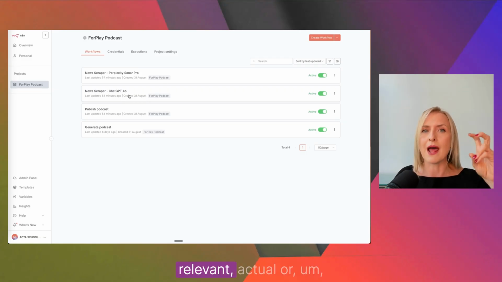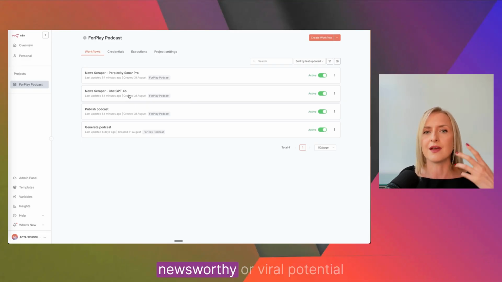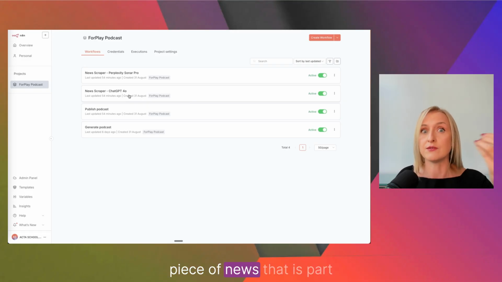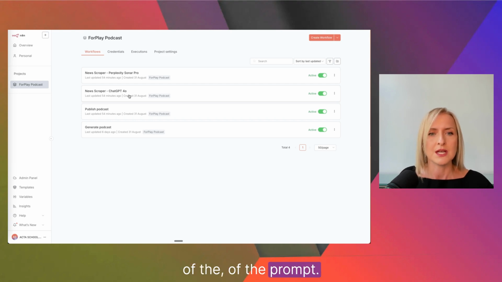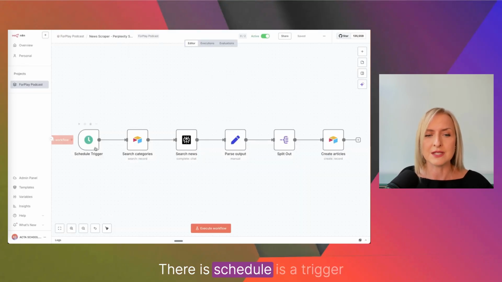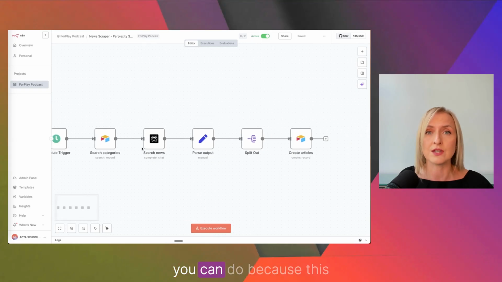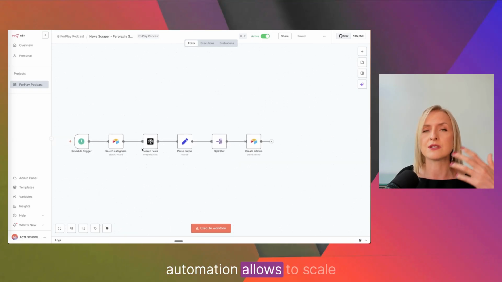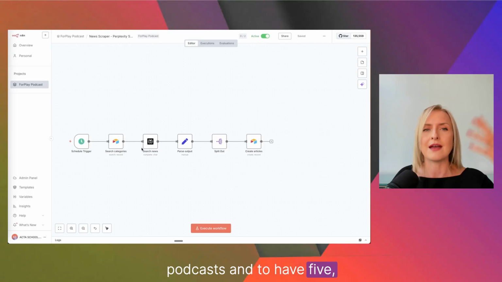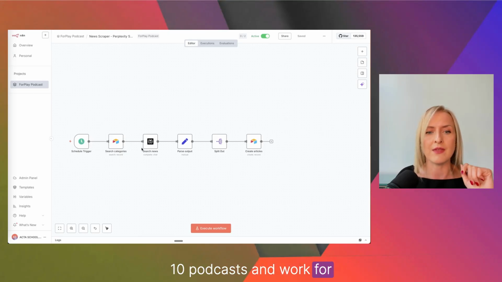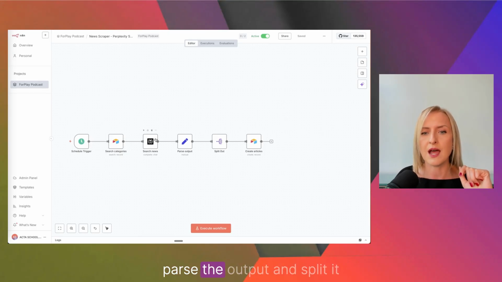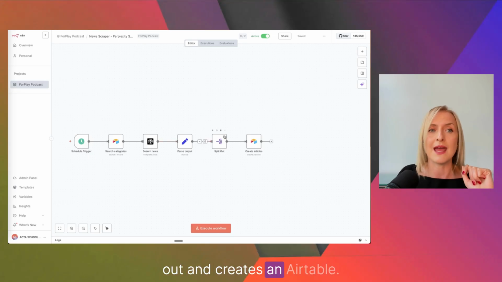What does it mean, a relevant, actual, or newsworthy or viral potential piece of news? That is part of the prompt. So for Perplexity, we can look at the automation now. There is a schedule trigger, then search the category, and there are multiple categories that you can do because this automation allows to scale podcasts and to have 5, 10 podcasts and work for them. It searches the news, parses the output, splits it out and creates an Airtable.